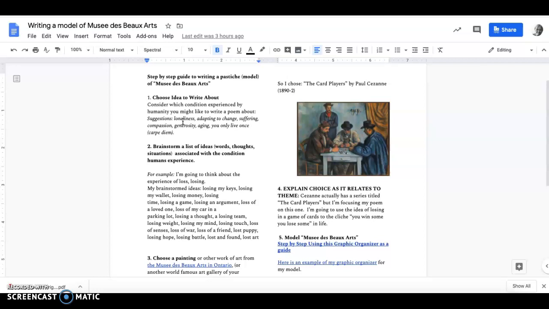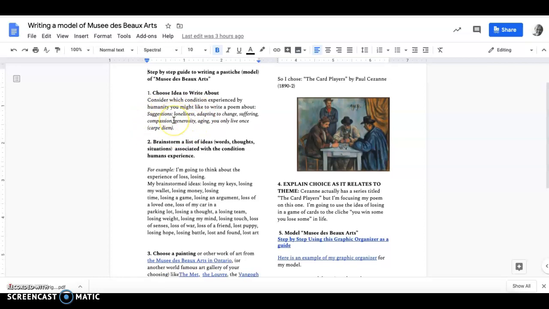Things that are common themes or motifs in literature and life are the idea of loneliness, the idea of adapting to change, the idea of suffering, the idea of compassion or generosity or aging, the experience of growing old, or even that YOLO kind of attitude, carpe diem, seize the day, you only live once. It doesn't have to be one of these, it can be anything you choose. So the first step is choose your idea.